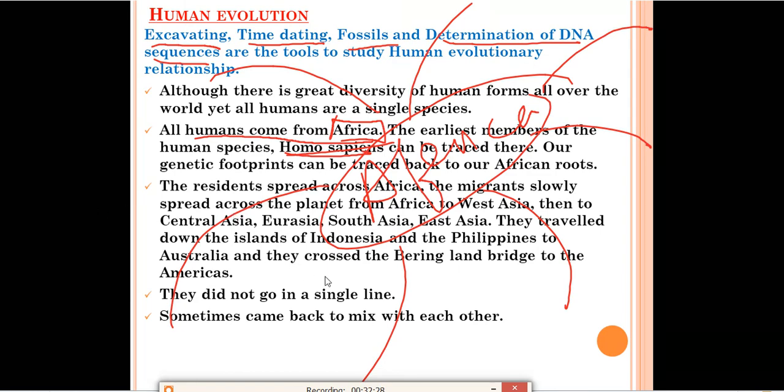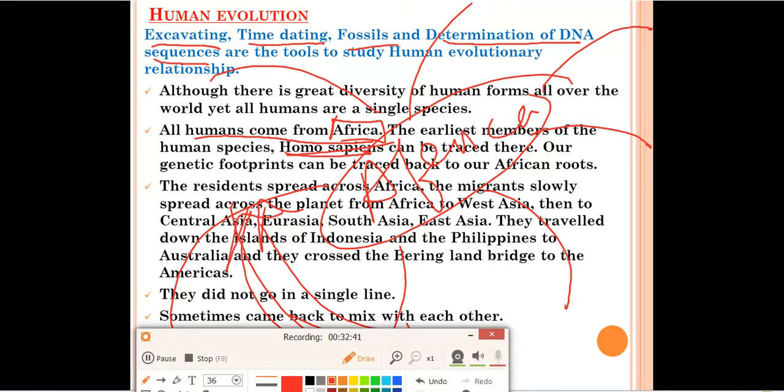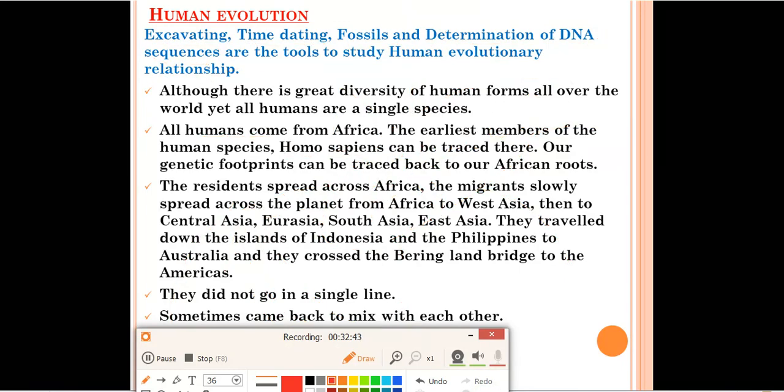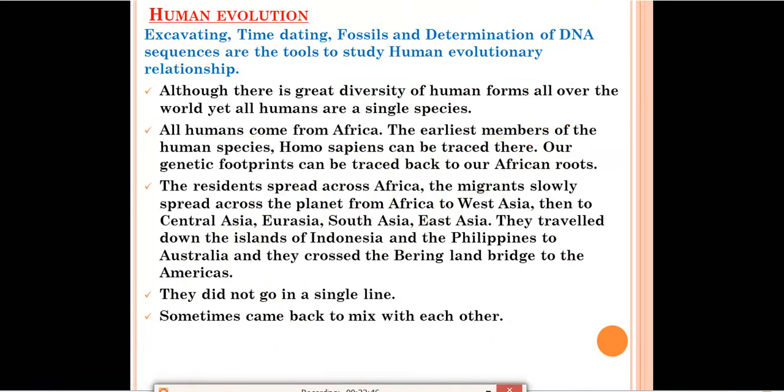They did not go in a single line; sometimes they came back to mix with each other. These people can come over here, those people can go over there, and when they interbreed and reproduction occurs, they exchange their features. So this was all about human evolution.